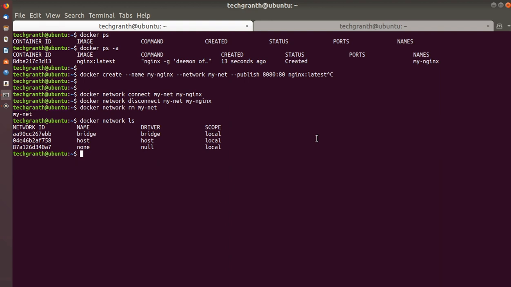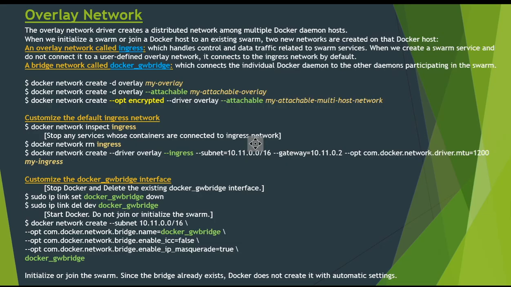Let's see the next one, the overlay network. The overlay network driver creates a distributed network among multiple Docker daemon hosts. This network sits on top of the host-specific networks, allowing containers connected to it, including Swarm service containers, to communicate securely when encryption is enabled.